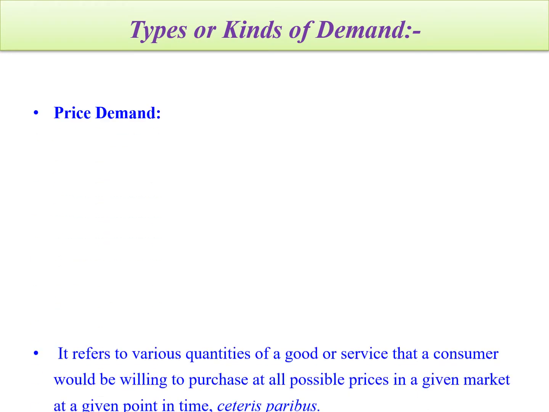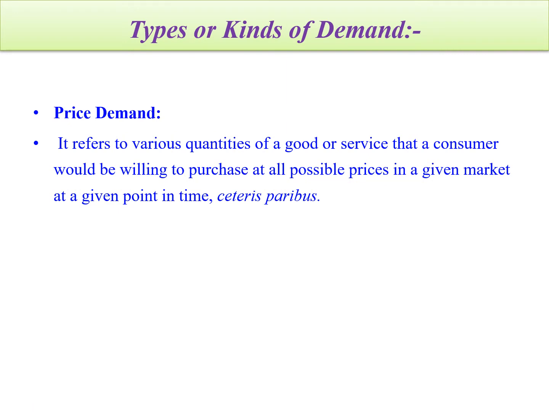Types or kinds of demand. First one is a price demand. It refers to various quantities of a good or service that a consumer would be willing to purchase at all possible prices in a given market at a given point in time. In ceteris paribus, this is the economic phrase that means all other things are being equal or constant.